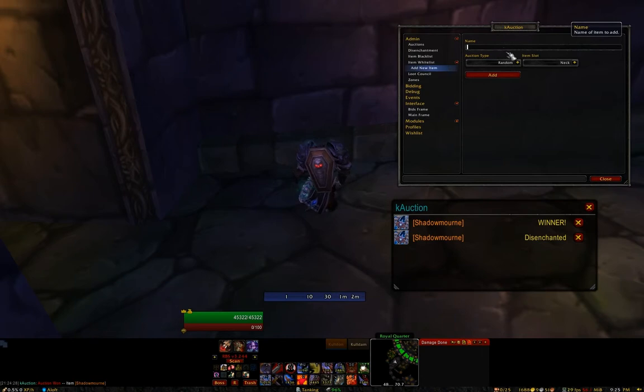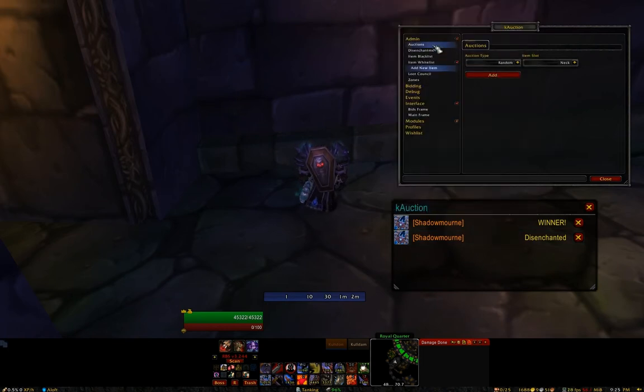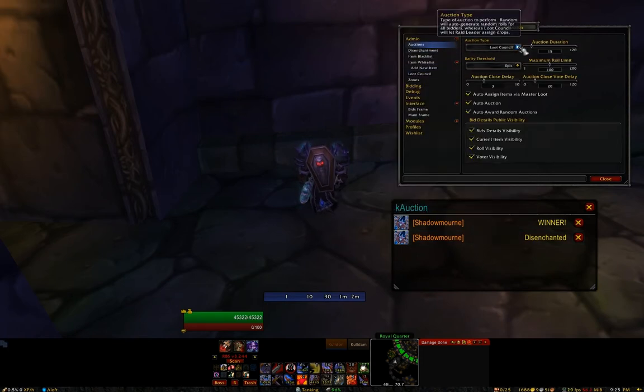So in that case, you could add the item here, set it to random, and then add it to the whitelist. And then when that item is auctioned, everyone that bids will automatically be entered as a random roll member, even though the auction type may be set to loot council globally.